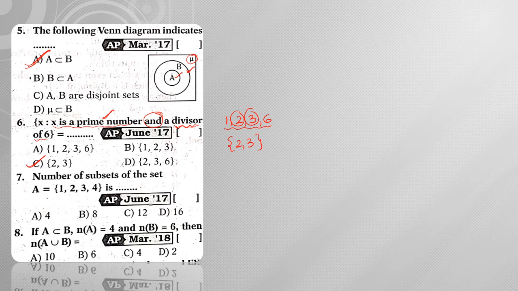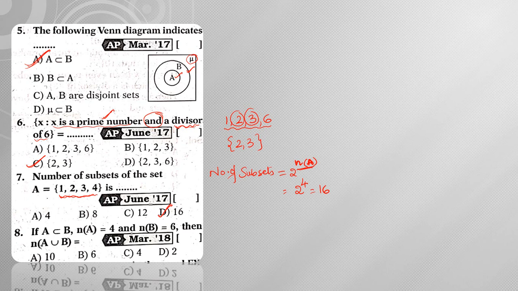Next, number of subsets of the set A = {1, 2, 3, 4}. So already we know the formula for the number of subsets. The number of subsets is given by 2 power n of A. Here A means nothing but the name of the set and n of A is nothing but the cardinality of the given set. Cardinality means the number of elements present in the given set. So what is the number of elements in this set? Totally 4. So 2 power 4 is nothing but 16. Hence the answer is 16.